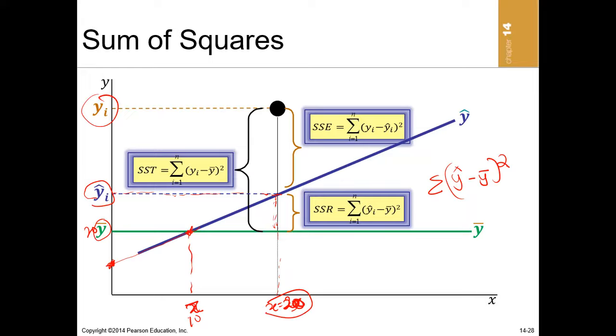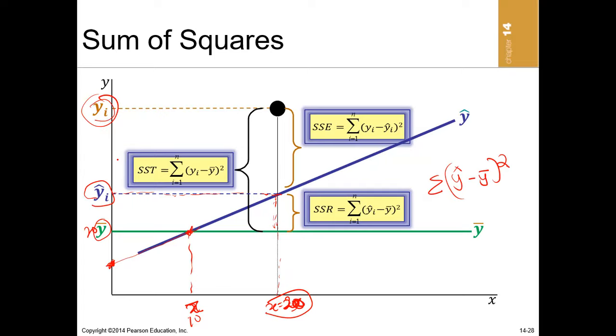So the difference between the actual y and the predicted y, as I mentioned earlier, is called the sum of squared residual error.